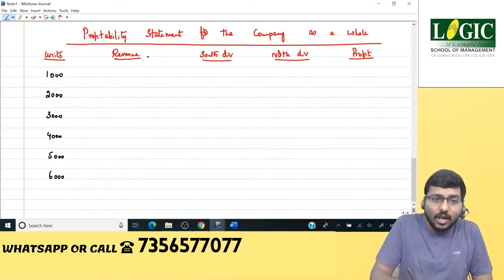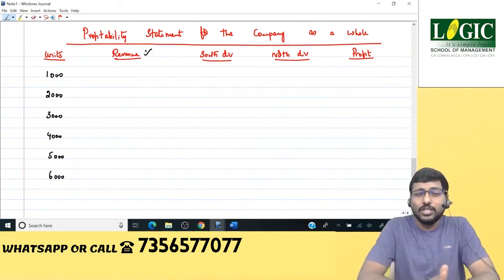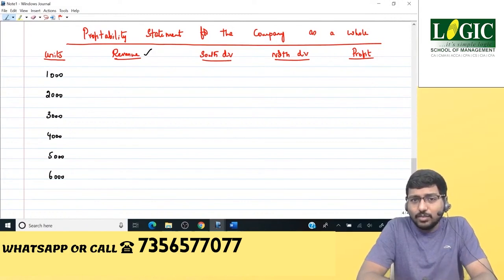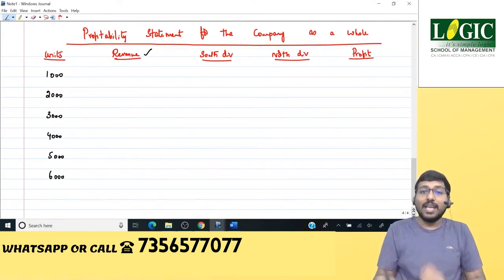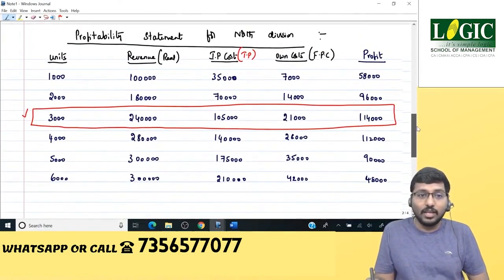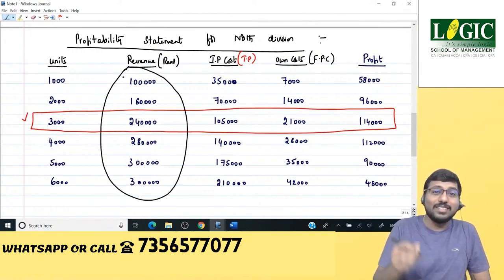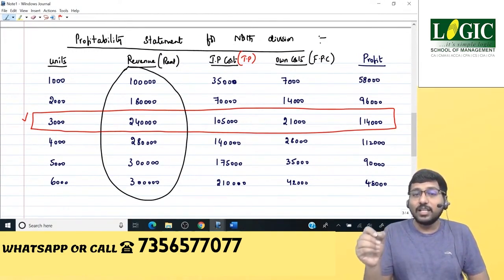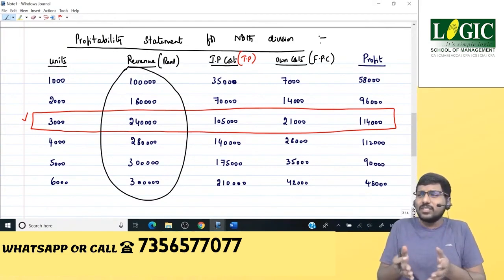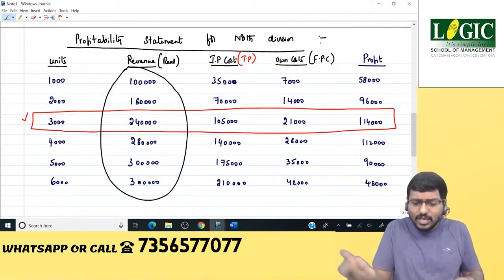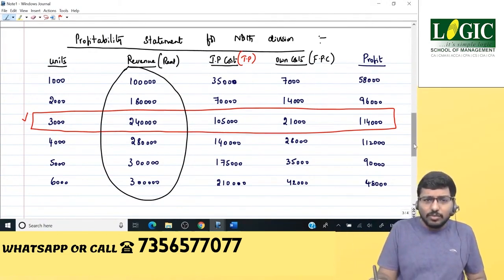Can you please tell me, how do I fill this revenue column? Do I need to calculate, or is it readily available? You got to think and comment. Revenue for the company as a whole. The answer is, it is readily available. Where? Here. Revenue of the receiving division, the final division, is the revenue for the company as a whole, because your North Division is selling to outside people only. So revenue of the North Division, because it is selling to outside people, is real revenue for the company as well. So copy paste.